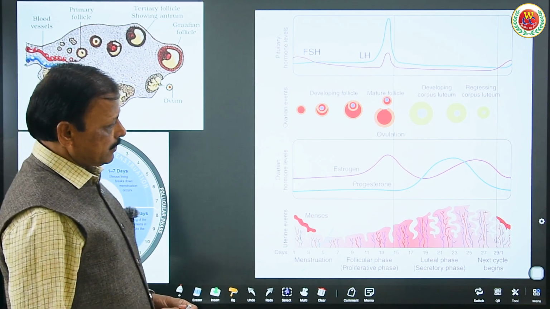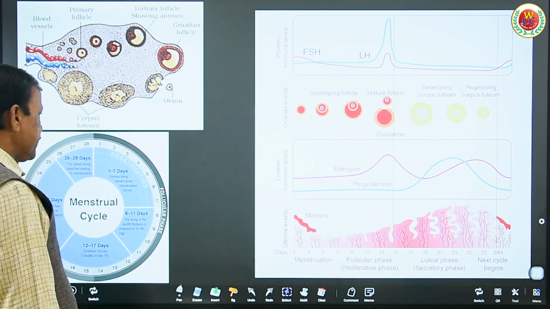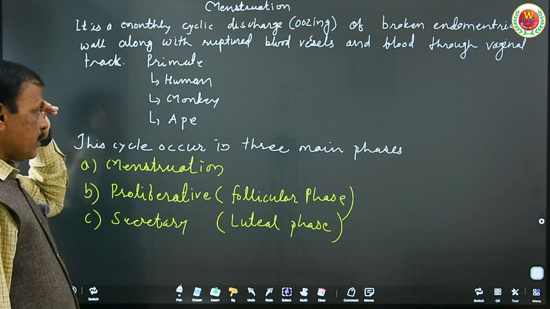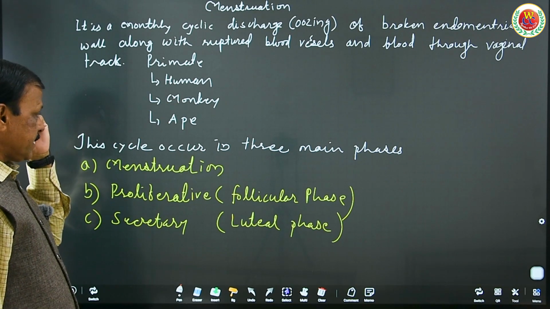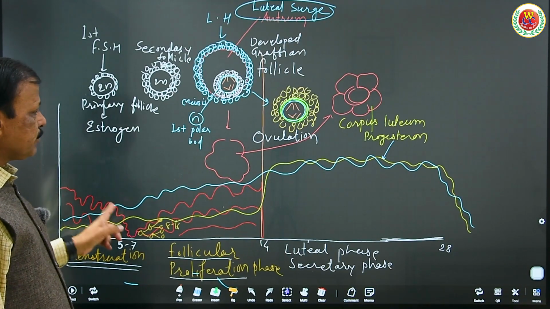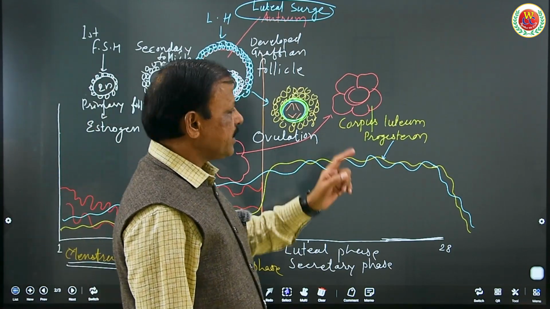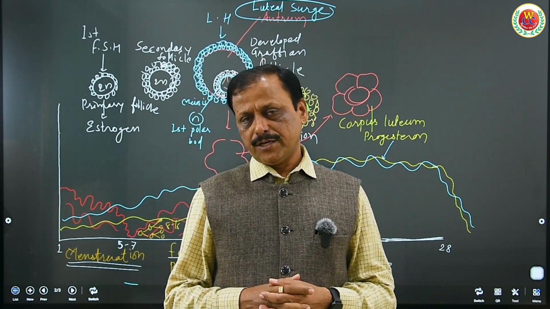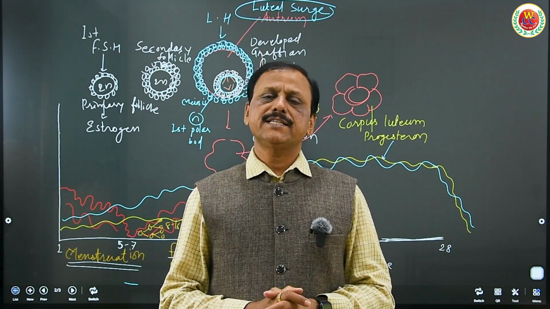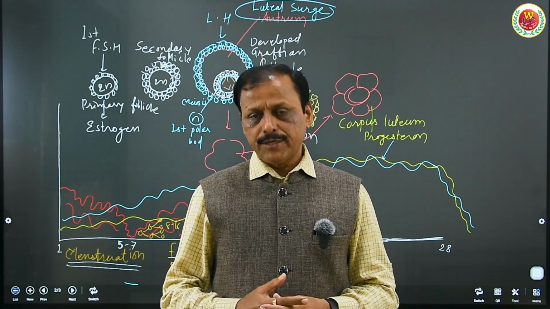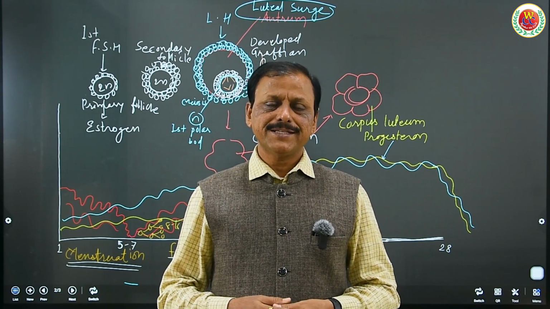But I hope you understood what I explained, what the menstruation cycle is, as it occurs in humans, monkeys and apes, which are primates. It occurs in 3 steps. That is what I explained to you through this diagram. I hope you understood completely what the menstruation cycle is, with the total hormonal control, and the changes that happen within the ovary and in the endometrial wall. Even if you are in doubt, you can ask in the comment section.